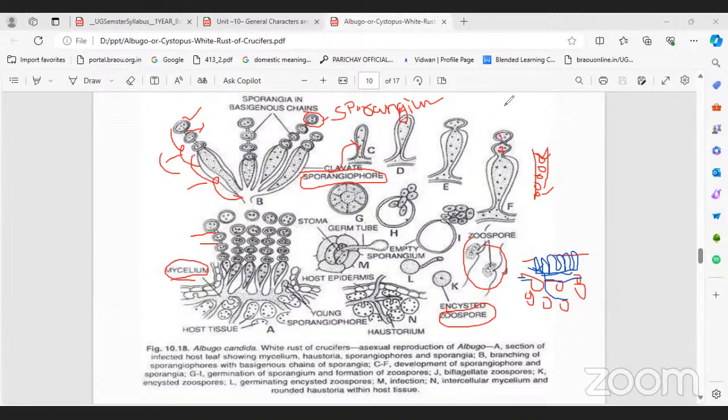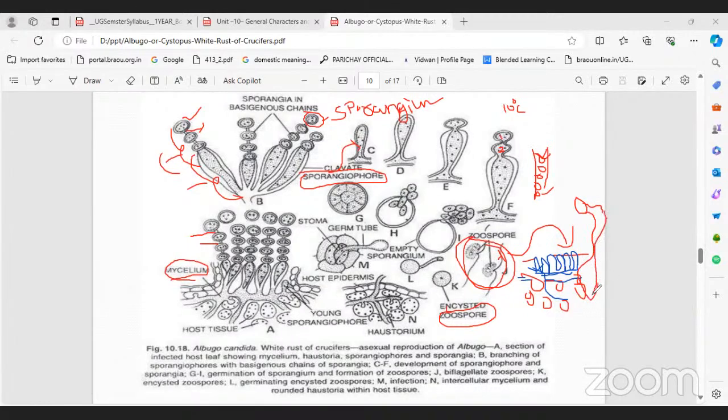If the temperature is below 10 degrees centigrade and water is available, in that situation zoospores develop from the sporangium. The zoospores attack another host leaf. First of all, they set up their two flagella and form the germ tube. This germ tube finally develops into mycelium.